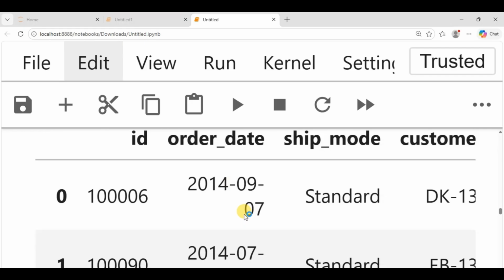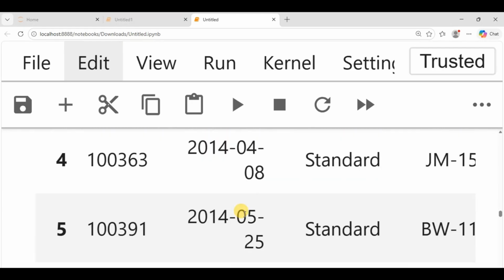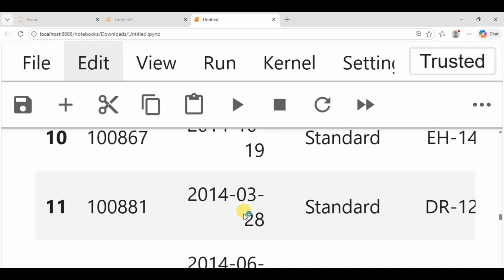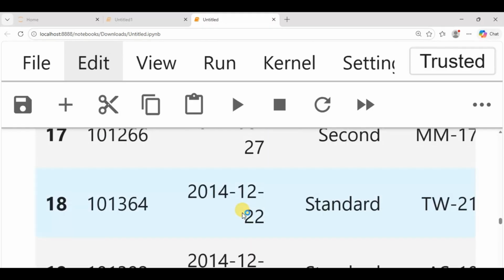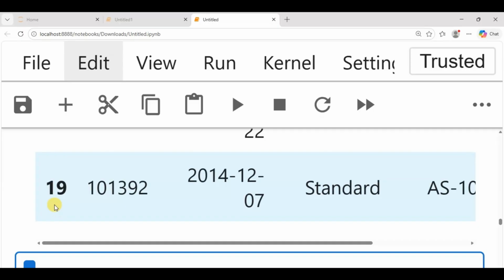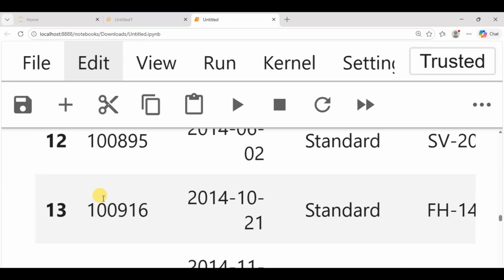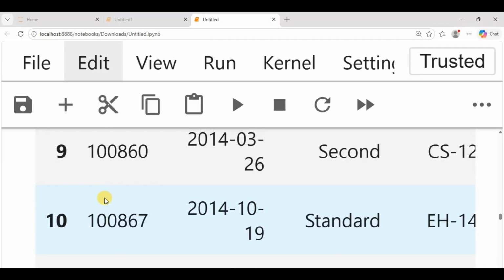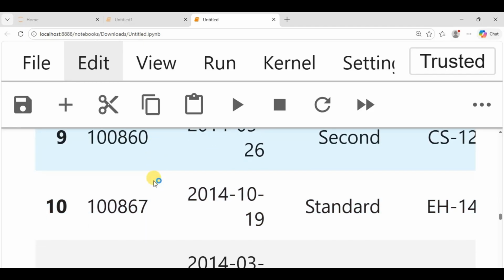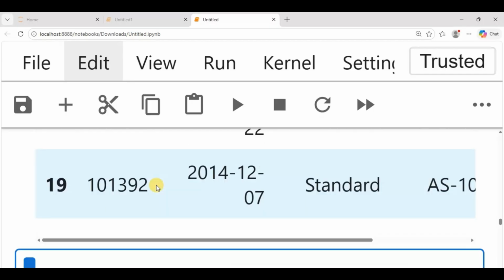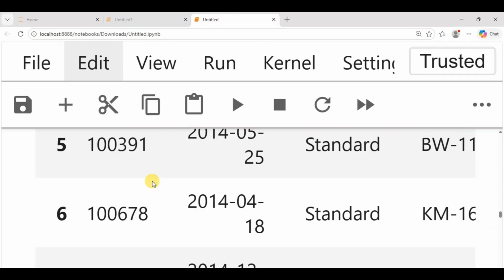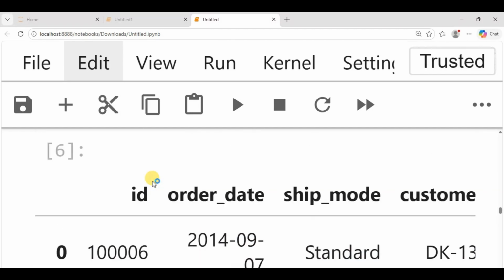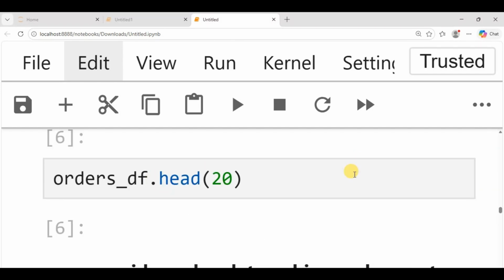You can see it goes from 0 to 20, and you have 19 here as the last one because it started from 0. So 0 is part of it. That's 20 altogether. This is how you bring out insights from your data set.